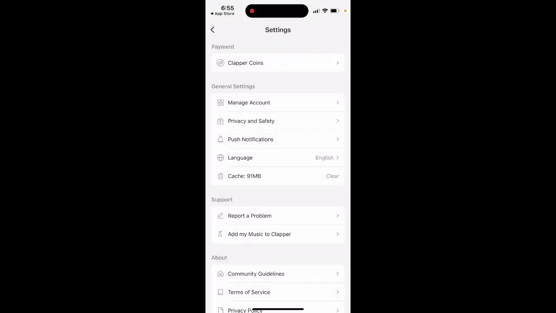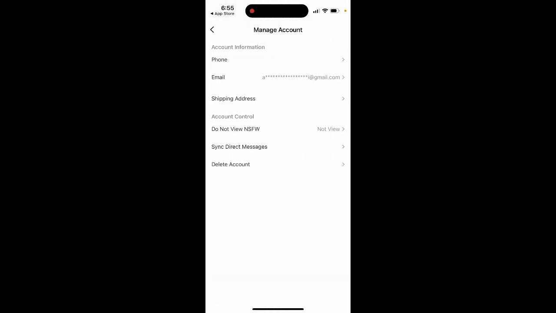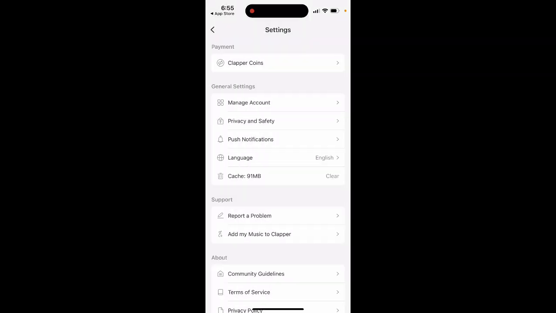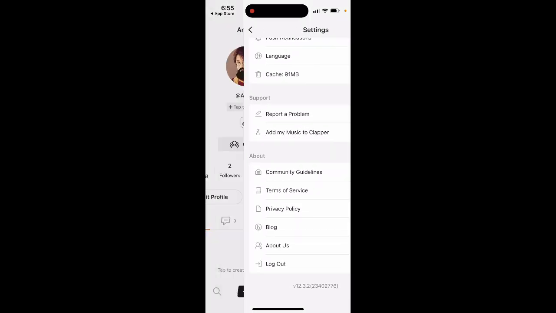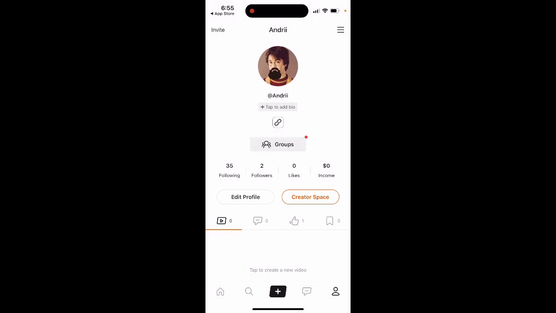Then you have some privacy and settings. If you want, you can delete your account from here. You have some setups, and yeah, that's just how you get started. So it's quite an advanced app with a lot of features, a lot to explore. So try it out.